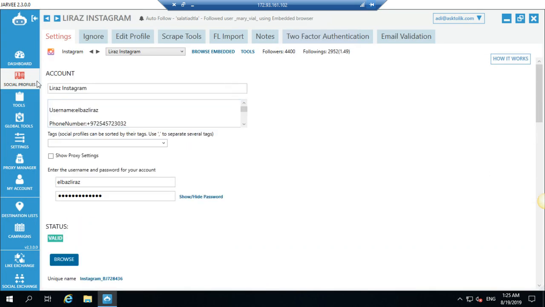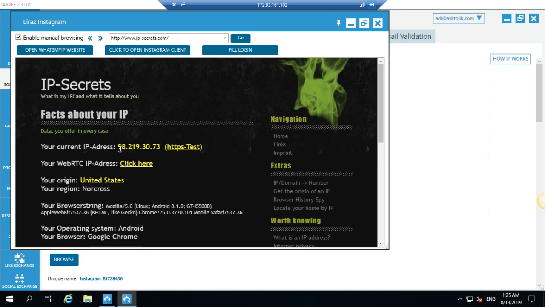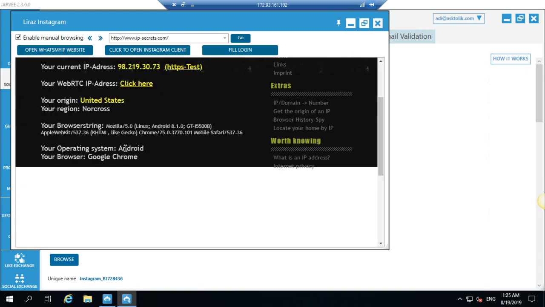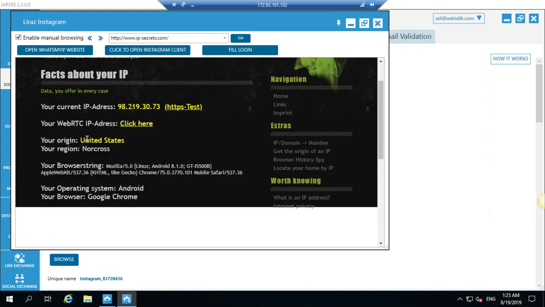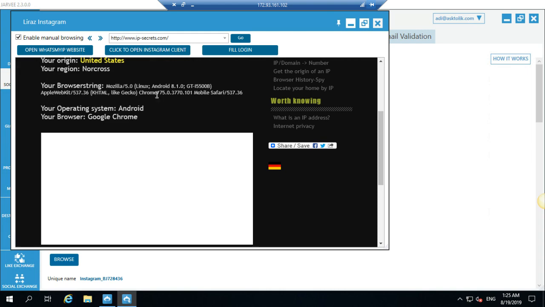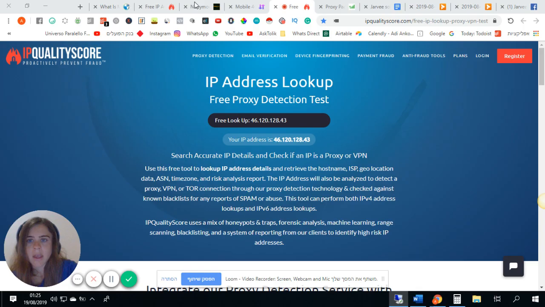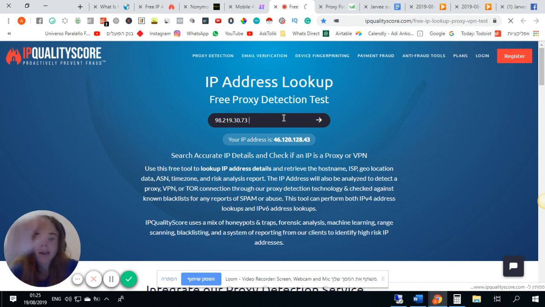You can go to social profile. You can open the embed browser, sorry, and then you can open the What's My IP website here on the left. One second, and this is the IP. It's actually saying everything. This is for Android. It's home. It's from United States, from Norcross. The browser, the kind of the phone, it's actually from Mobile Safari. Now I will copy this IP, and I will go to this website. I check it,